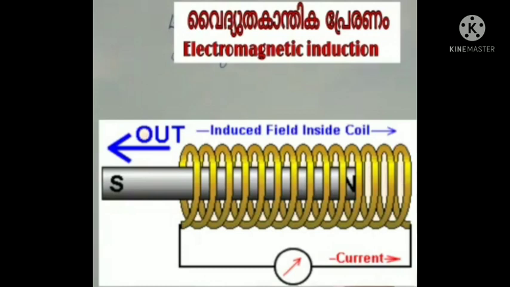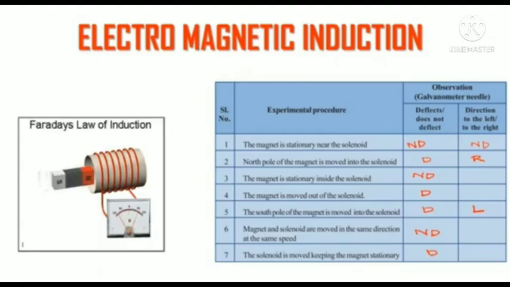Then one table is given in your textbook. Record your observations in the table given below. In this, we can see that the magnet is stationary near the solenoid. There is no deflection. ND means no deflection. So there is no direction. Second, the north pole of the magnet is moved into the solenoid.